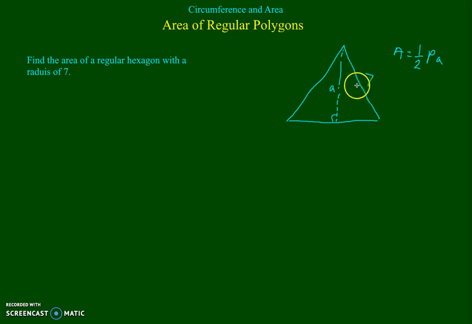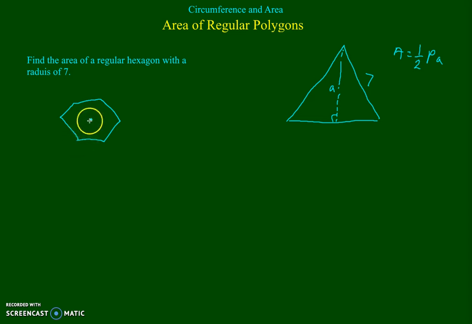Now you may be thinking to yourself, I don't think we have enough information to solve this. But in fact we do. We're going to use the properties of regular polygons and all the information we've learned in the past to discern some new information which will allow us to solve for these 2 sides of this right triangle. Now, you don't have to do this when you're going through the calculation, but I'm showing this as an example. I'm going to go ahead and draw a regular hexagon here just to exemplify what I'm talking about.